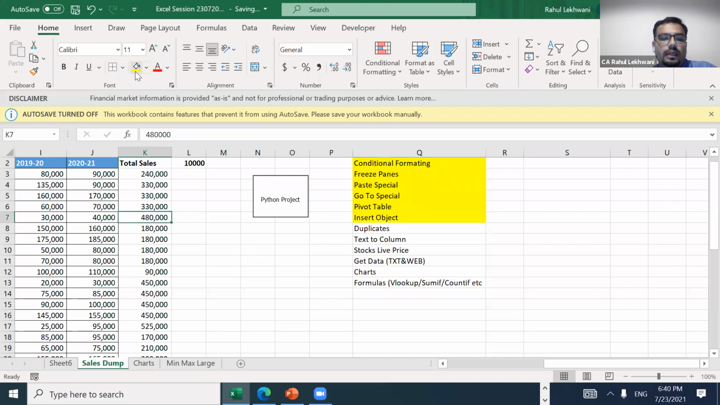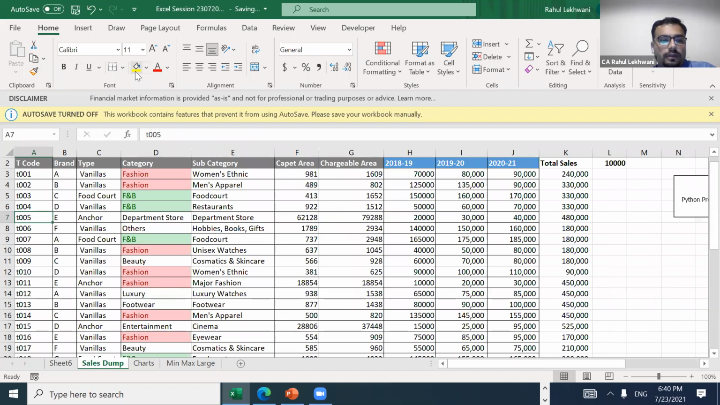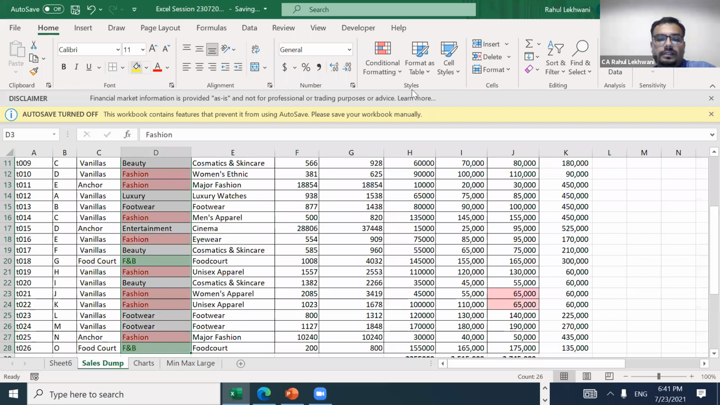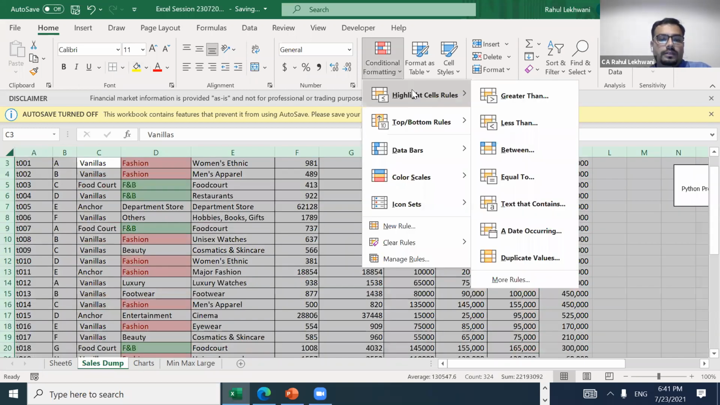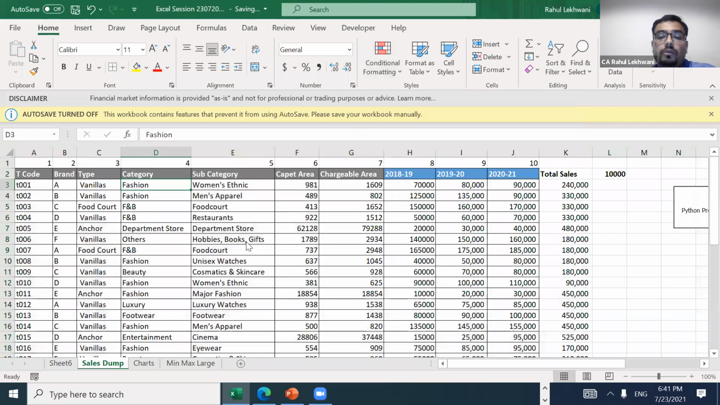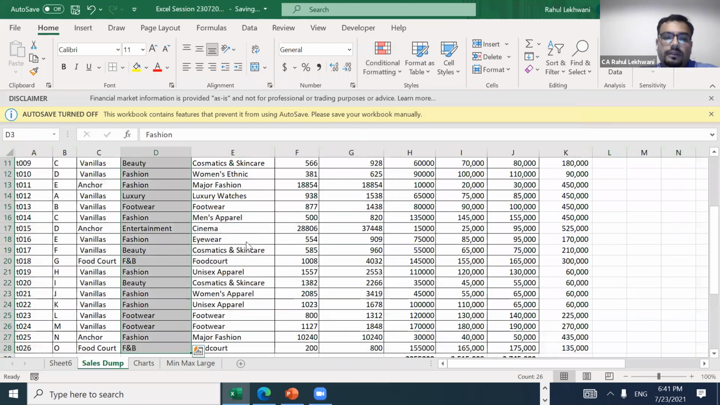Right. Here, duplicates. Okay. Again, see here, first I'll remove all the conditional formatting. Clear rules, clear from entire sheet. Okay. Now here, there are many duplicates. Just for understanding purpose, I'll select this. And if I want to remove the duplicates directly without identifying them, then how can we do it? There is a feature for that also.